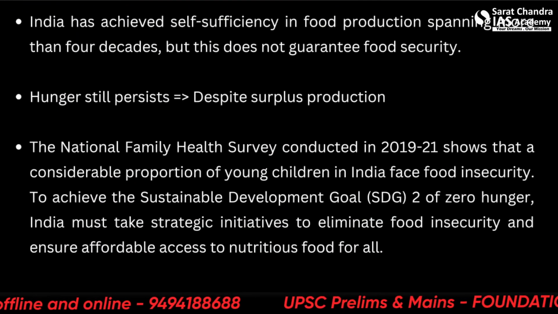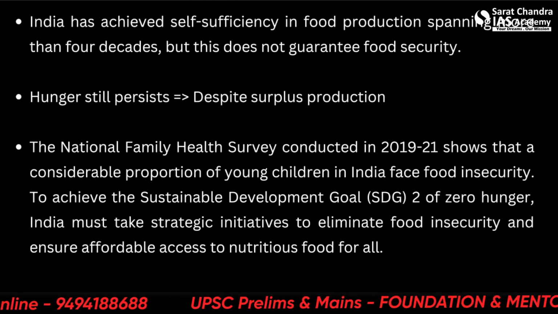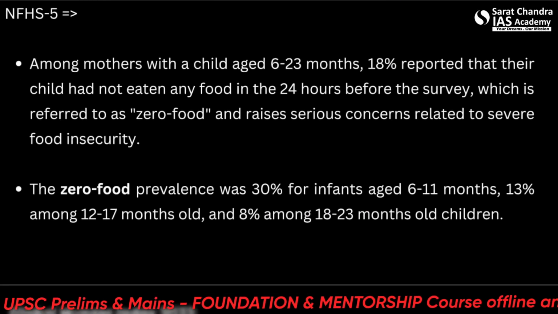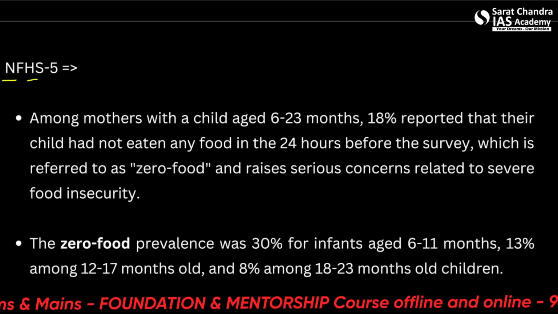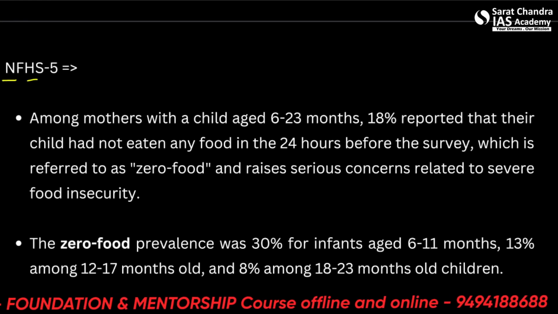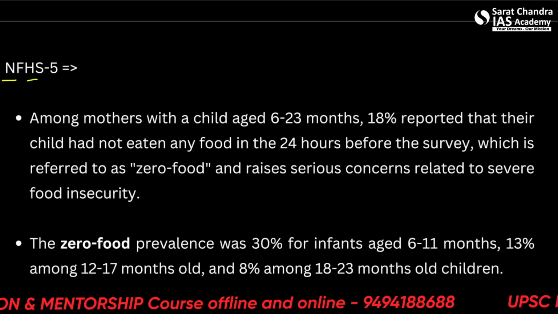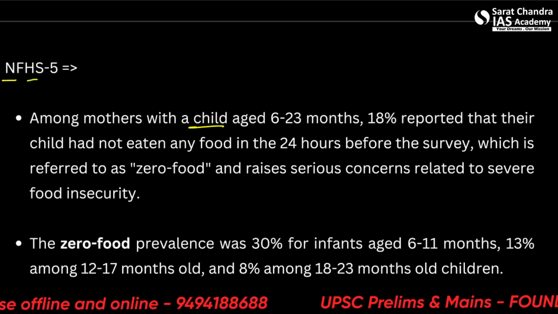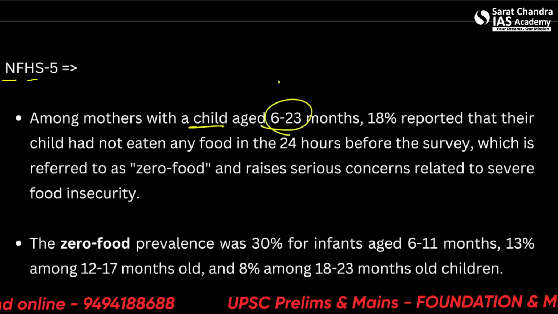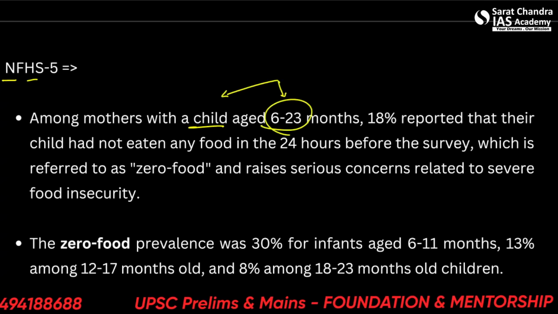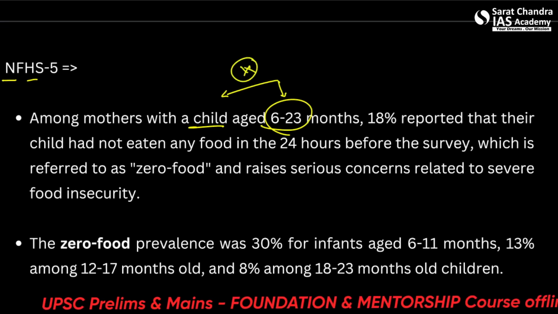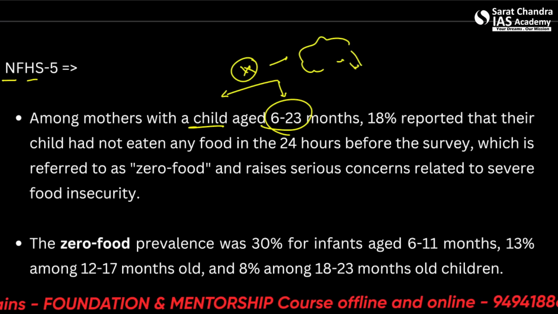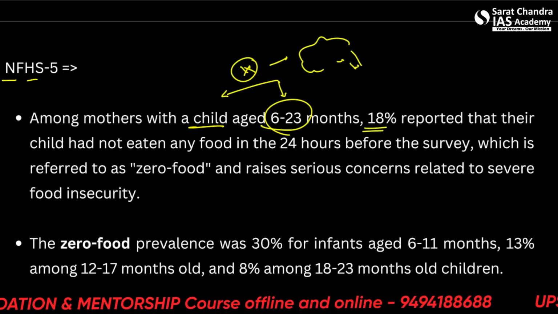So India has achieved self-sufficiency in food production. This we have already covered. This is a duplicated slide. Okay, so let's see the NFHS 5, National Family Health Survey 5, and its results. Among mothers with a child aged 6 to 23 months, these can be skipped. This data is not important. It cannot be replicated in the answer because you will forget it. Our brain is not designed to hold so many things. But let's say we can remember it.